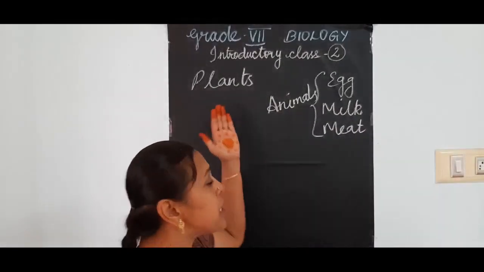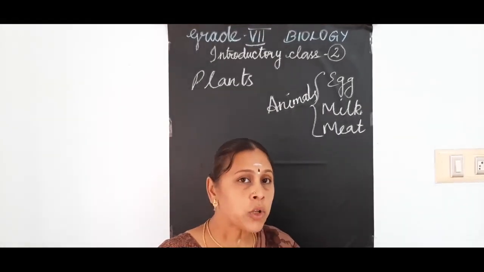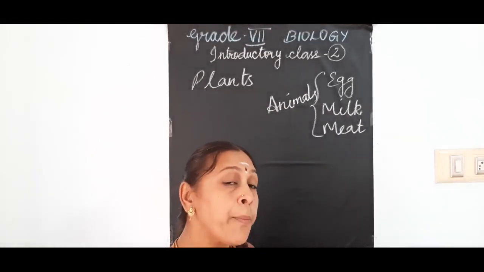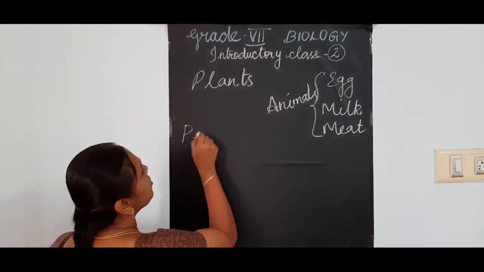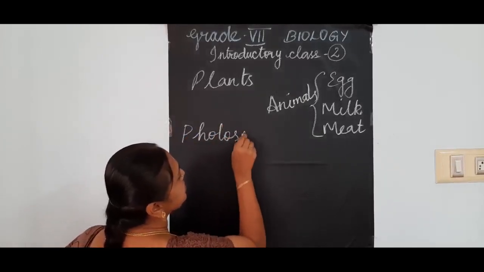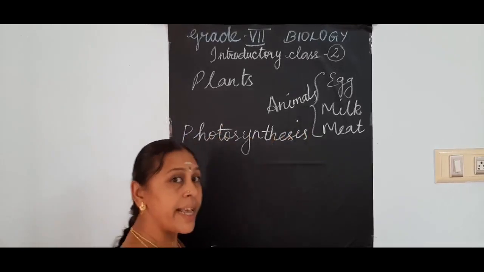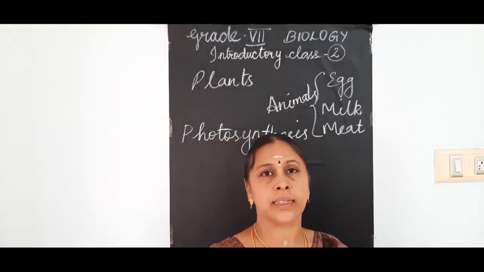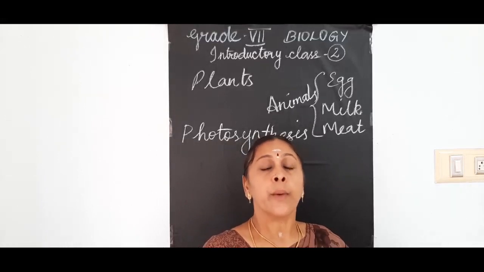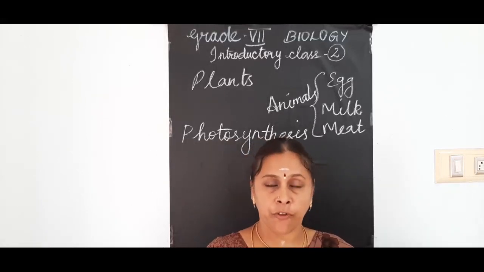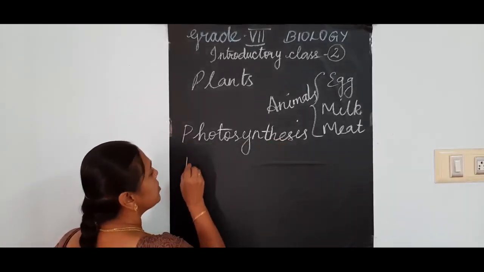How these plants are able to prepare their food? That also we discussed. Do you remember how the plants are able to prepare their food? By a process called photosynthesis. By a process called photosynthesis. And I explained what is the photosynthesis. Photosynthesis means what? The process of preparation of food using what?